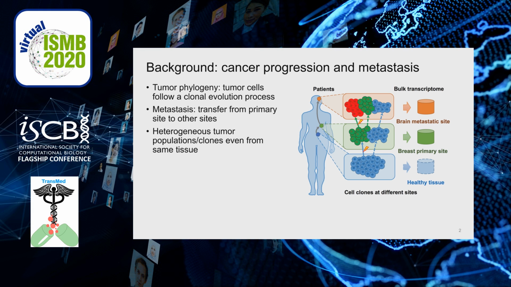Tumor does not consist of a single cell type. During its progression, tumor cells follow a clonal evolution process leading to heterogeneous populations even from the same site. At some point, some cancer cells may leave from the original primary site and move to other sites of the body, which is a phenomenon called metastasis.